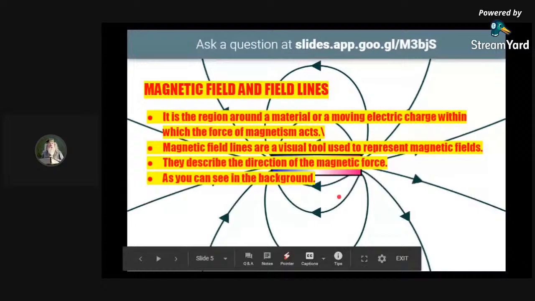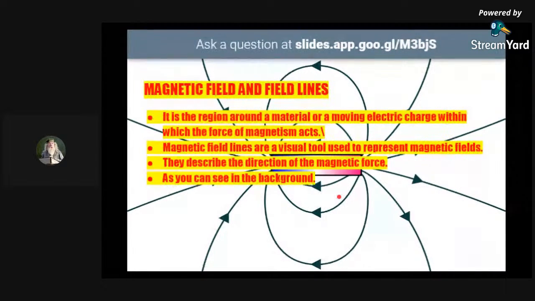You have got this part, magnetic field. And what is a magnetic field line? So the magnetic field is a region in which the force of magnetism acts, and the lines that are used to represent it are termed magnetic field lines. So let's move ahead.